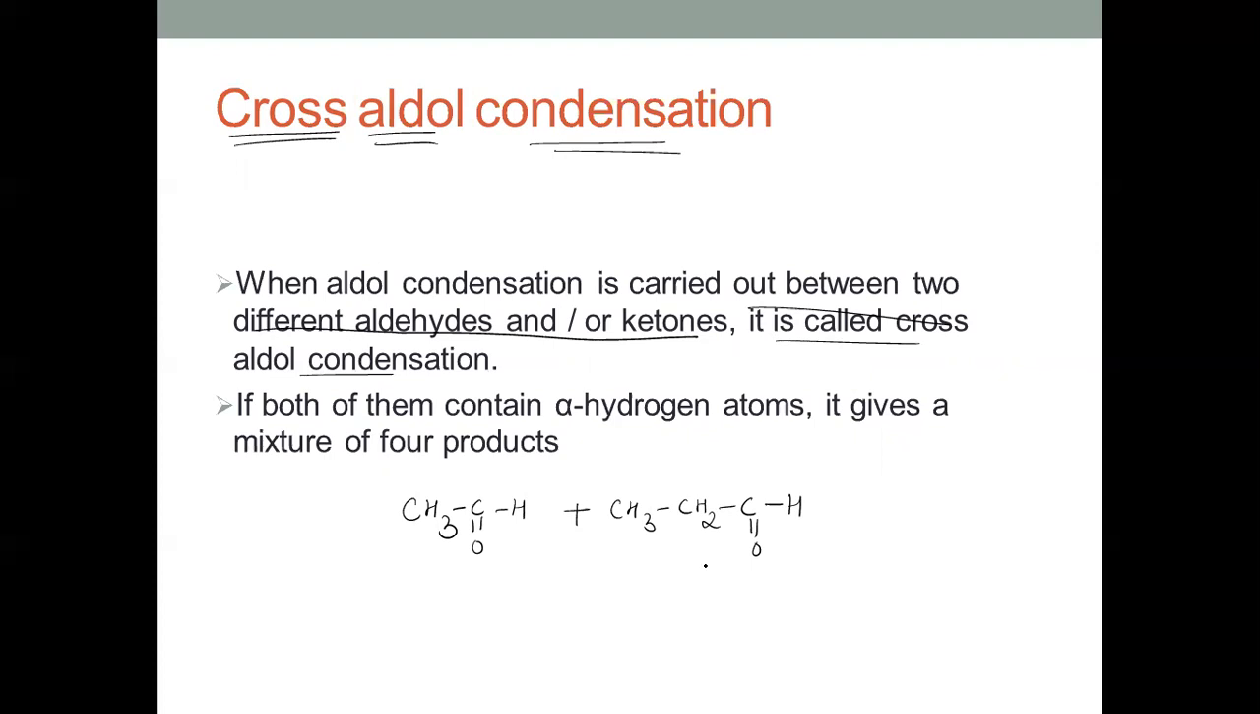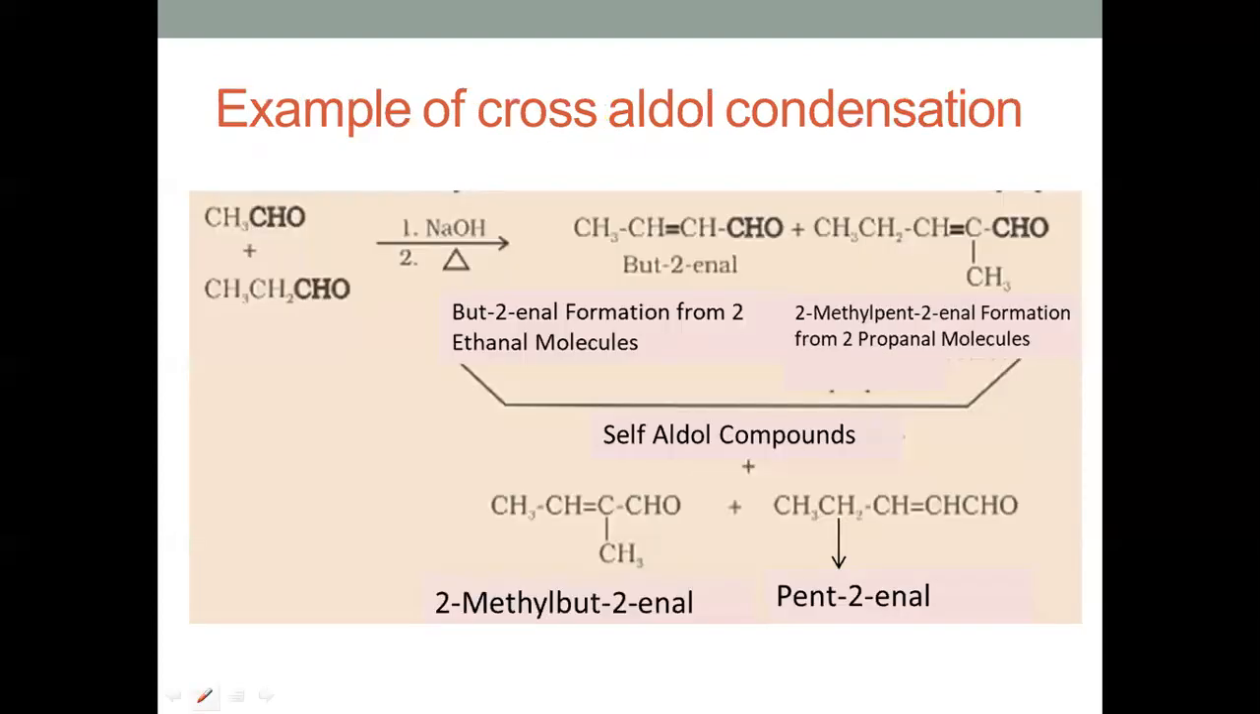If both of them have alpha hydrogens, this has alpha hydrogens, this is also having alpha hydrogens, so what is the number of products obtained? 4 products. We'll get a mixture of 4 products here. Let us see how this is occurring. The same example I'll take, ethanal and propanal. I'll get a mixture of 4 products here. How? See, if I'm taking 2 molecules of this acetaldehyde, so what am I getting here?